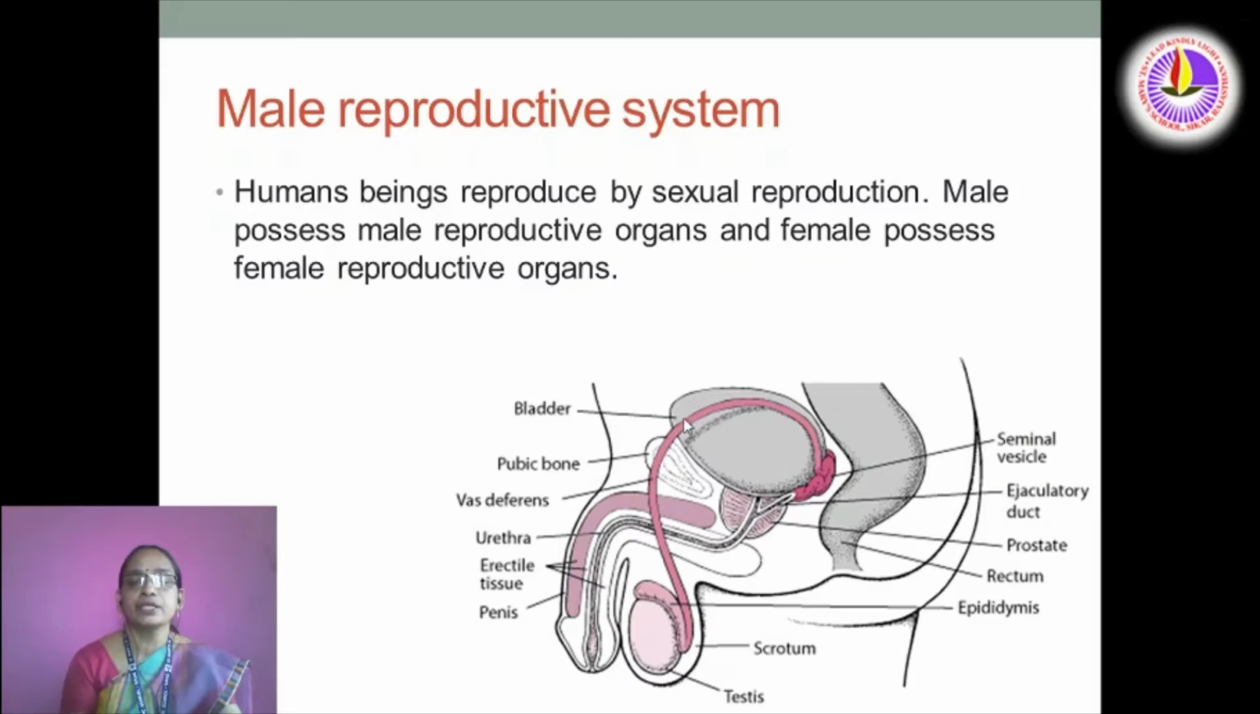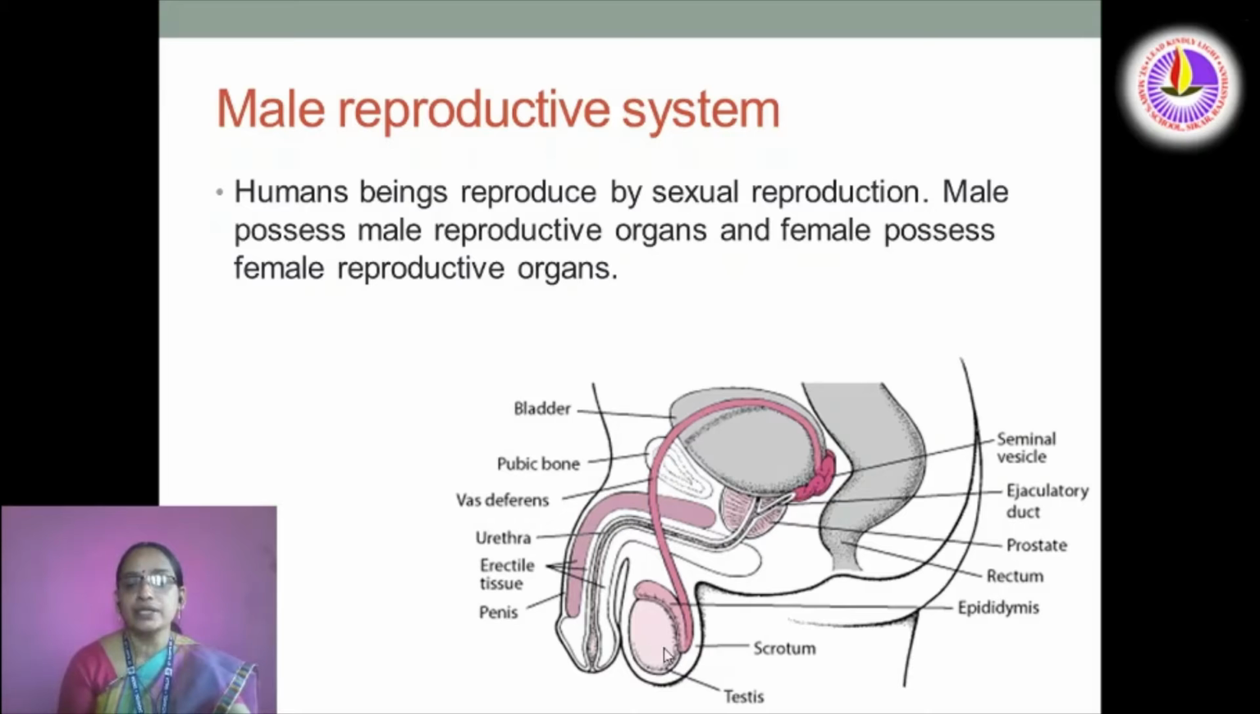Here you can see the urinary bladder. Just under that urinary bladder, the pubic bone. Here is a long duct. This long duct is known as vas deferens. Here this urinary bladder is connected with a tube. This tube is known as urethra. Here you can see that urinary bladder is connected with the urethra. Here three muscles you can see. These muscles are called erectile tissue, and this outermost part is known as penis.